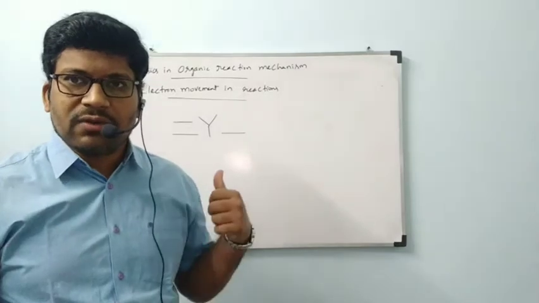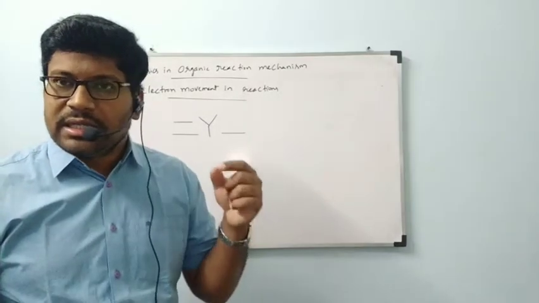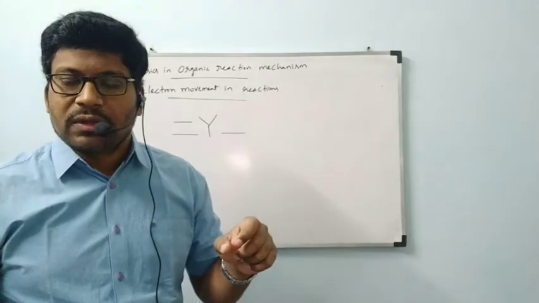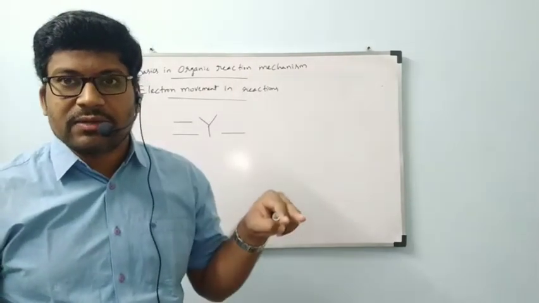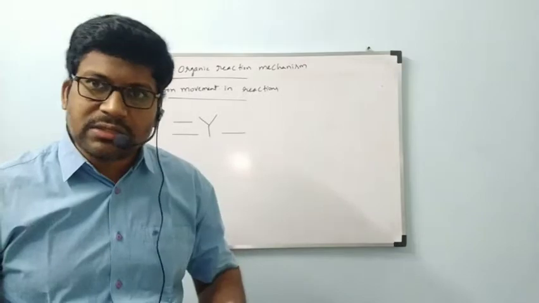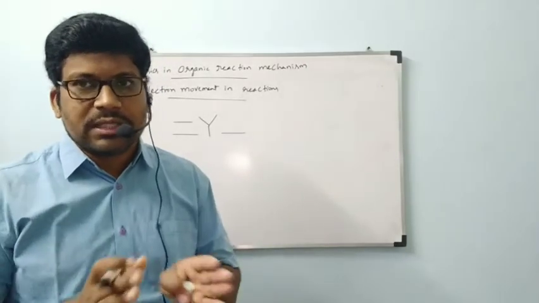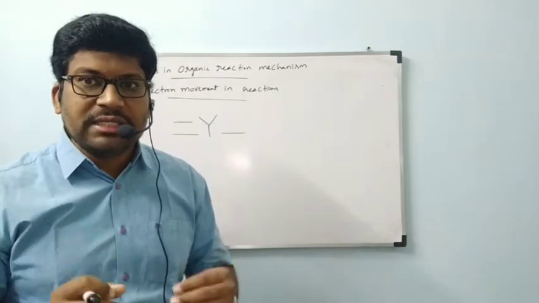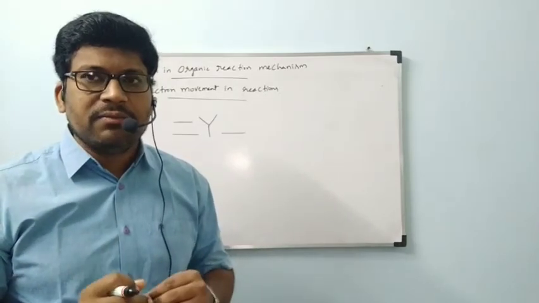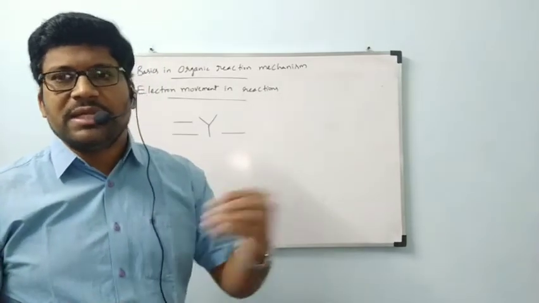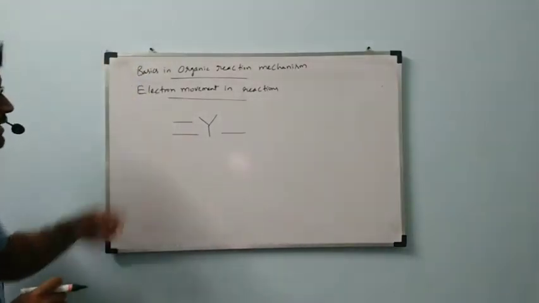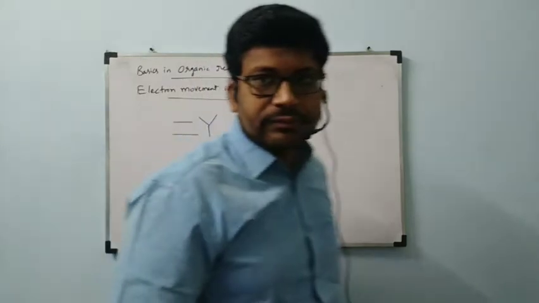Okay, wherever we see electron movement, generally we will see it with respect to pi bonds. While complete organic reactions happen, even sigma bonds are going to be broken completely, but pi bonds can be moved most easily from one place to another. Is it okay, ma'am? Now, first thing, let us observe this carefully, all of you.